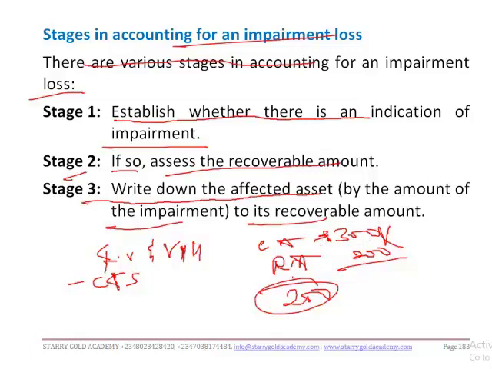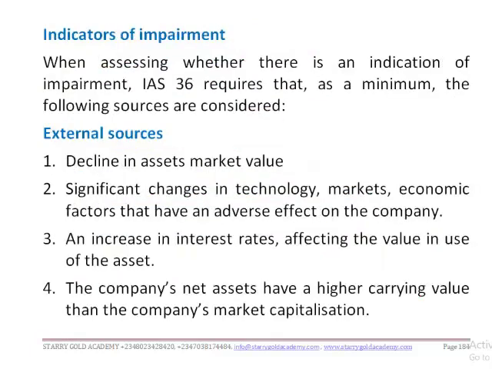The asset should be written down to 200 by the difference of 100 naira. So the difference of this 100 naira is the impairment. What is the impairment amount? Are you getting it clear? Okay.